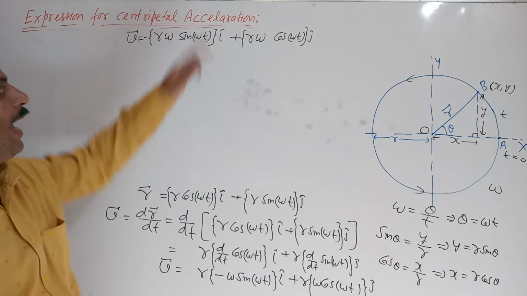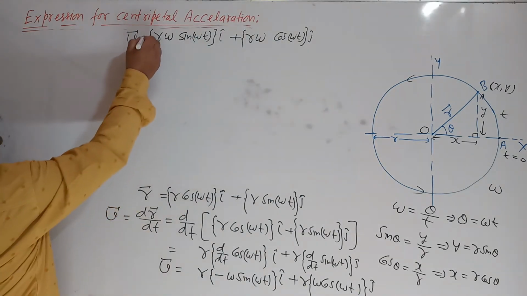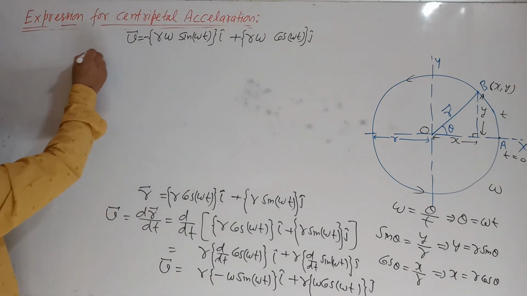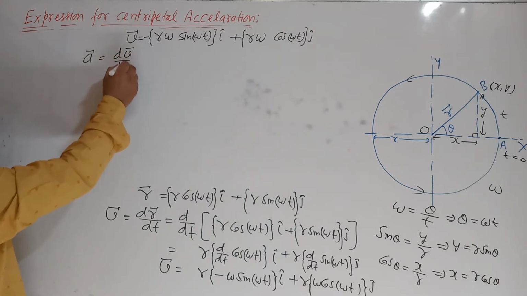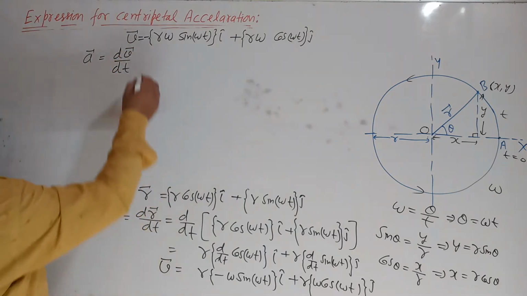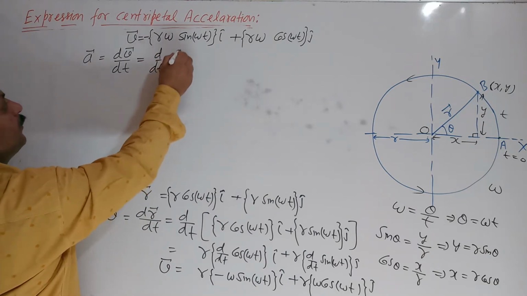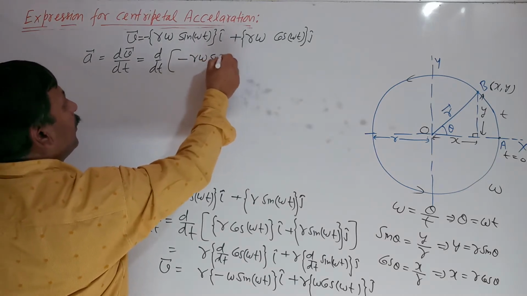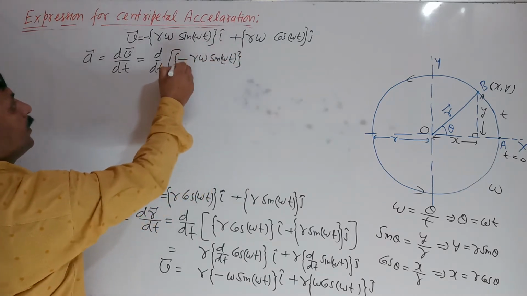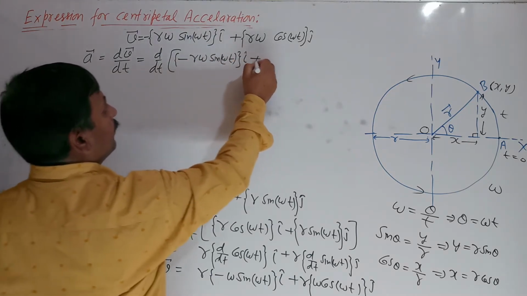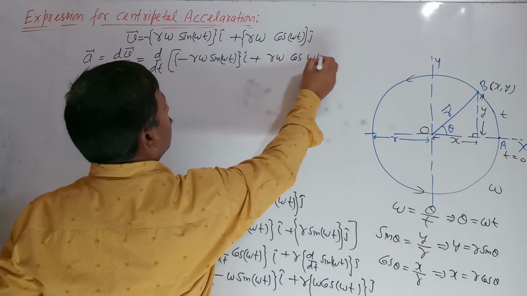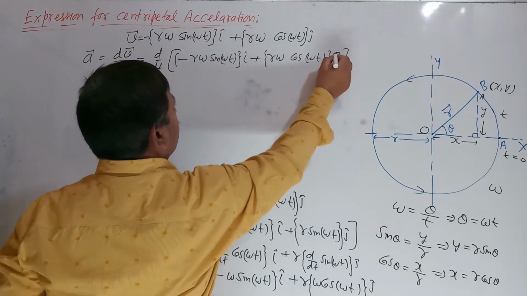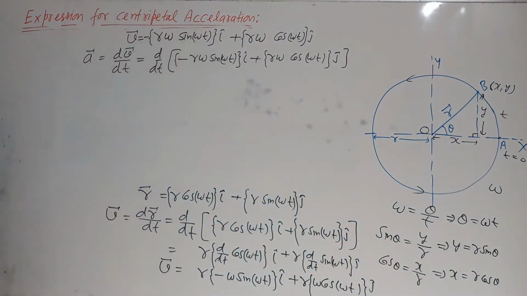But we have to find the acceleration. What will be the acceleration? When we talk about acceleration, it means the rate of change of velocity. To get it, differentiate d by dt of minus r omega sin omega t I cap plus r omega cos omega t j cap. Differentiation of velocity is acceleration.